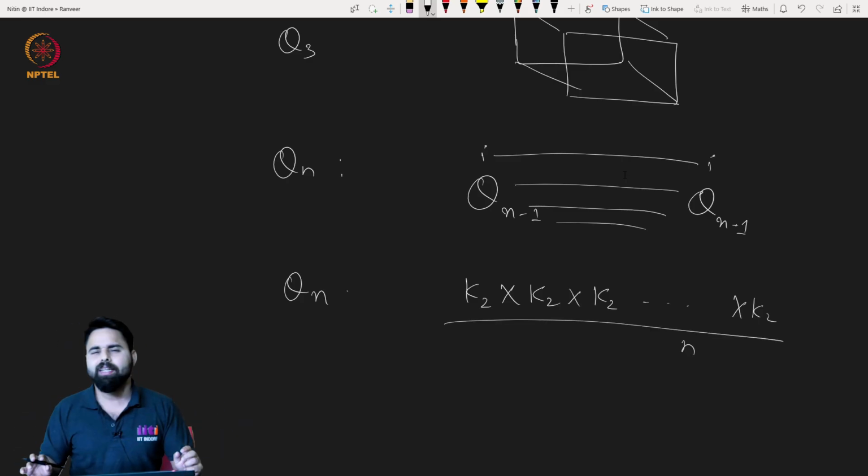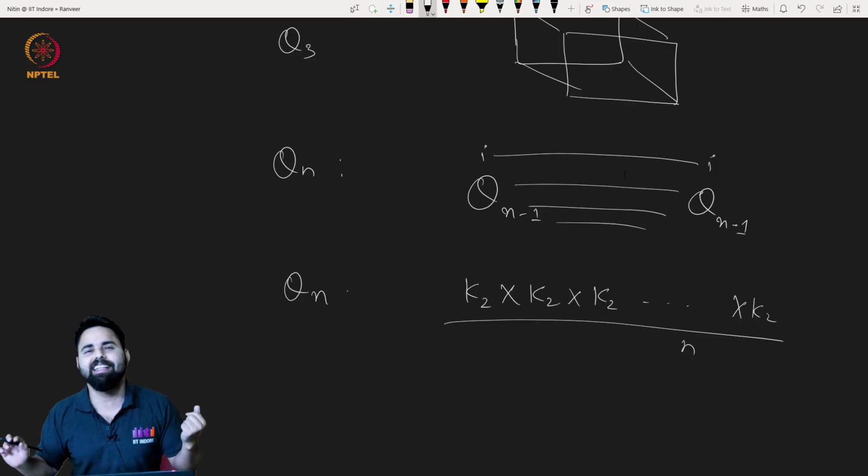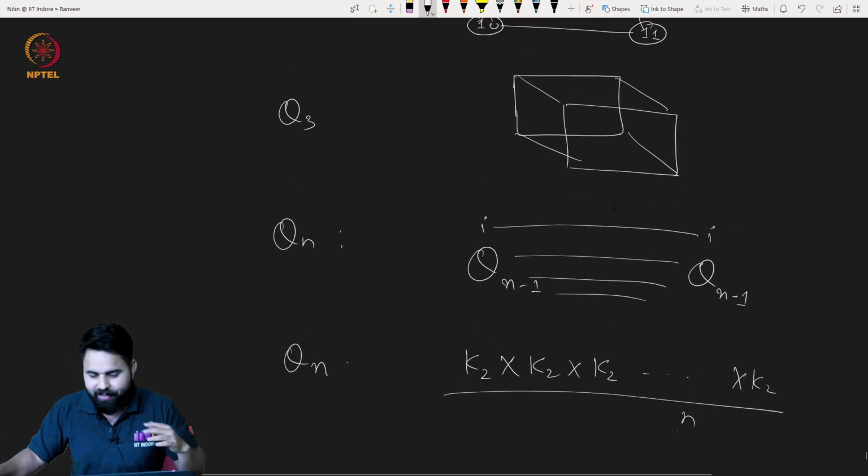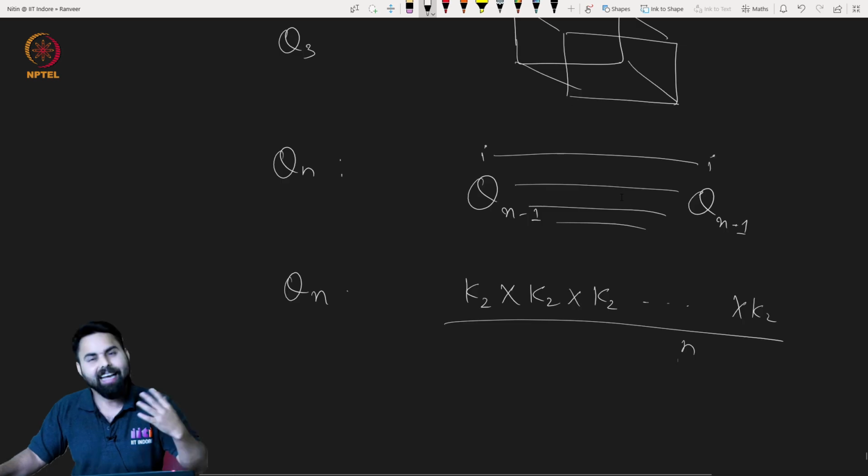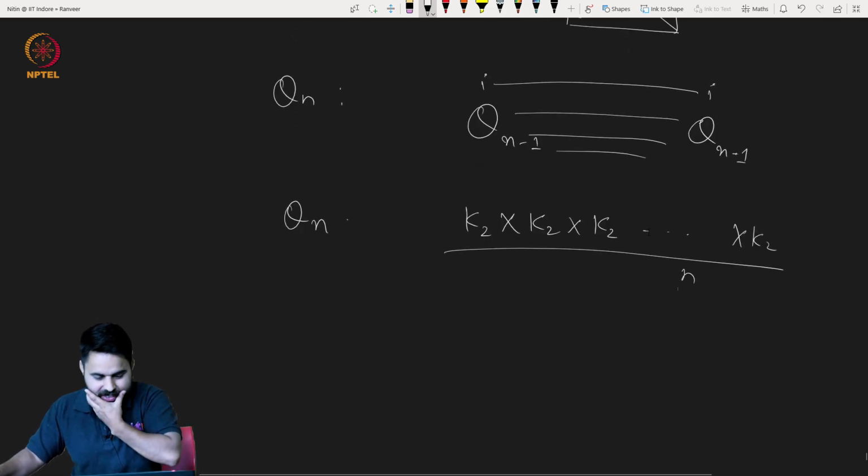Very beautiful structure. By the way, this is a bipartite graph. All the cycles here will be even. It's very easy to see. Again, a very simple DIY for you. Just check that Q1 is indeed a bipartite graph.